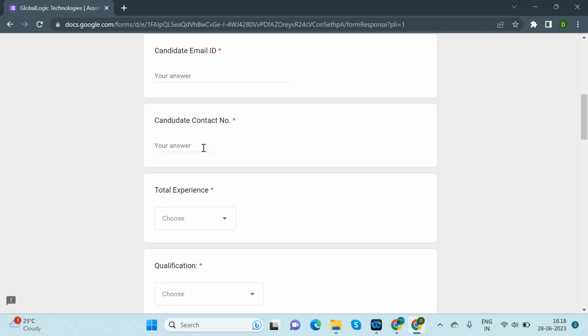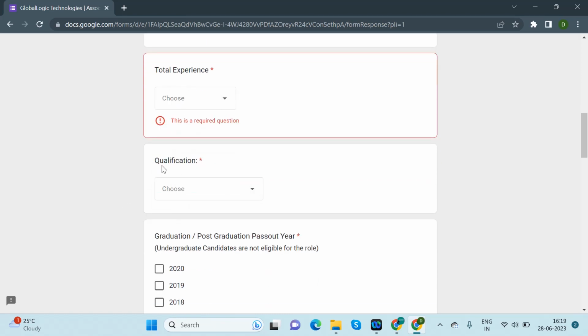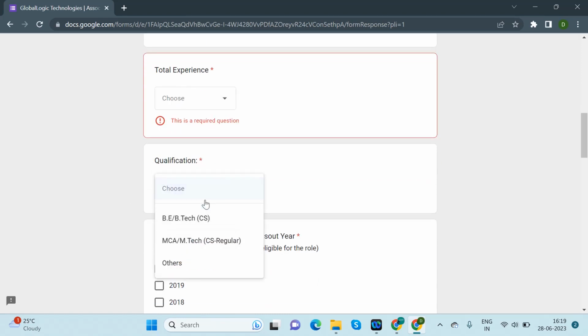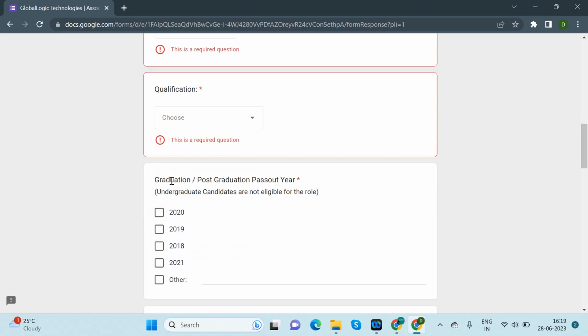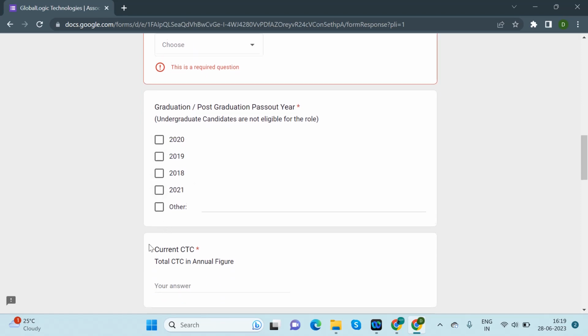Then give your contact number, then your total experience. If you are a fresher, you can select that here. If you have 6 months of experience or 1 year of experience, you can select this. Then select your qualification from these; you can select others also. Then graduation or post graduation pass out year. Undergraduate candidates are not eligible for the role. You can select the year here.